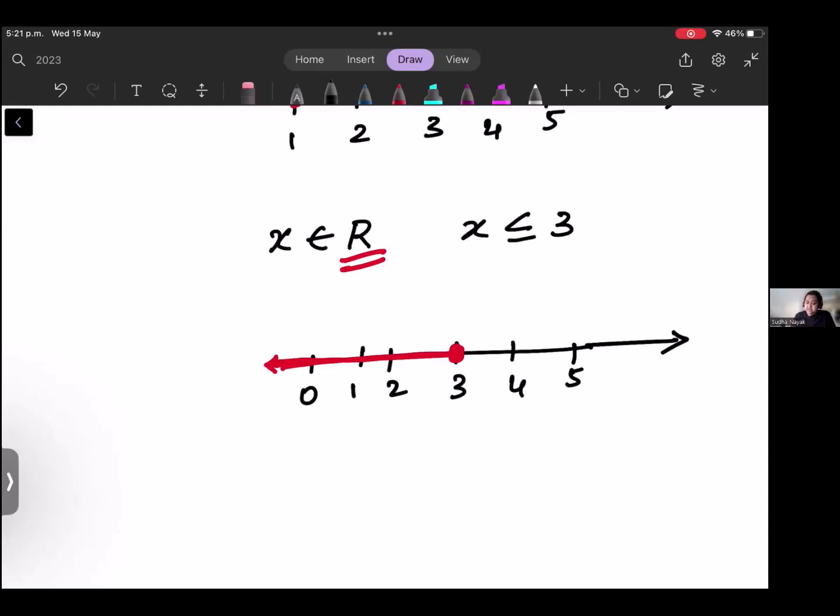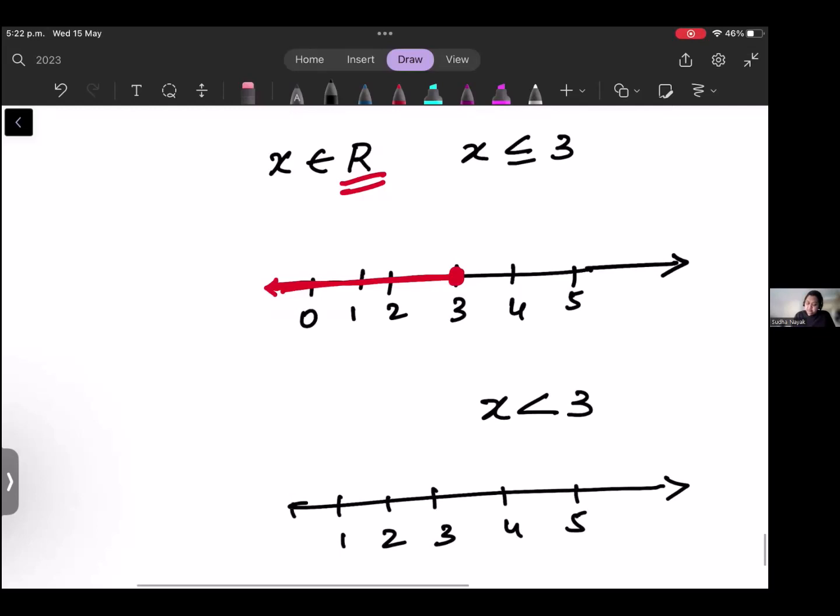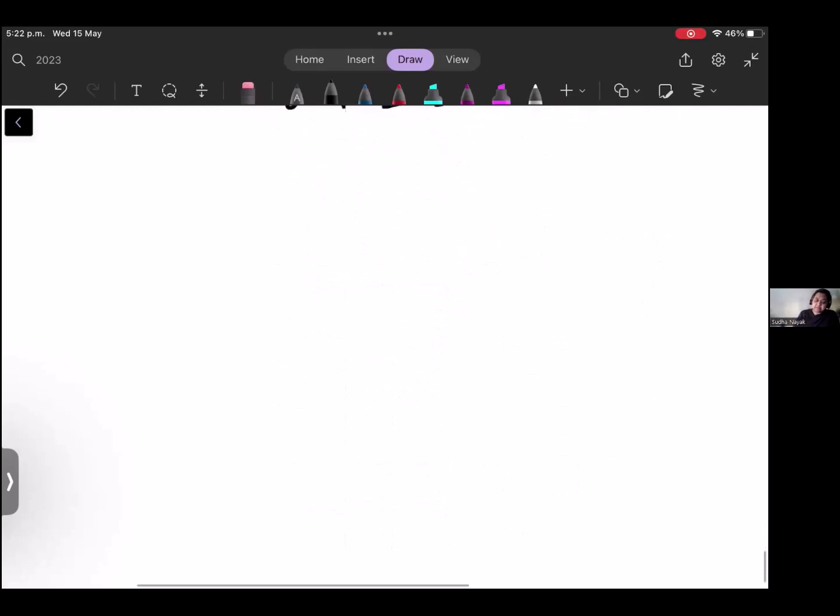And there is another case here. If it is x is less than 3, okay? 2, 3, 4, 5. x is less than 3. So remember the case, the first one is less than or equal to, this is less than 3. Then what you do? You put an open circle here and then you draw a line till here. Okay, these are the two variations of that. Please remember this. Okay, R and N.